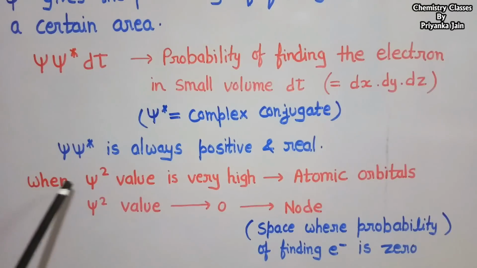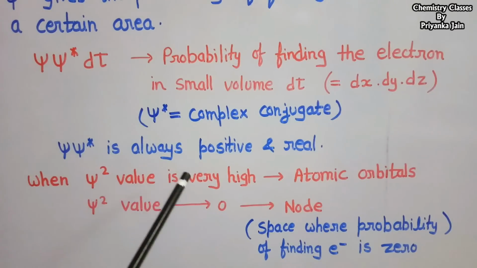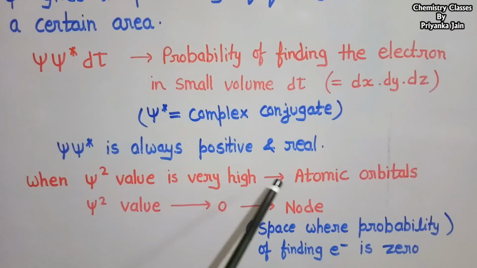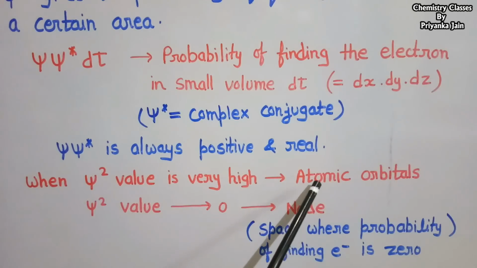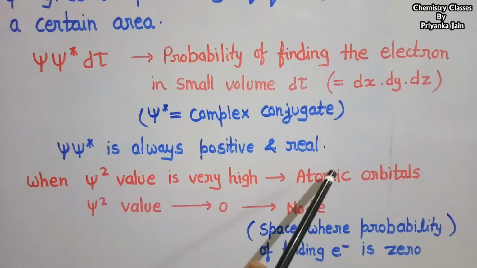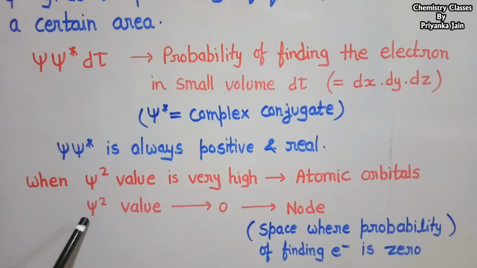So when psi square's value is found very high, it means it is an atomic orbital where the electrons are usually found. And when we get the value of psi square equal to 0, it indicates a node. So the node is a space where the probability of finding the electron is 0. So by this psi square value, we can easily indicate the probability where an electron will be found.